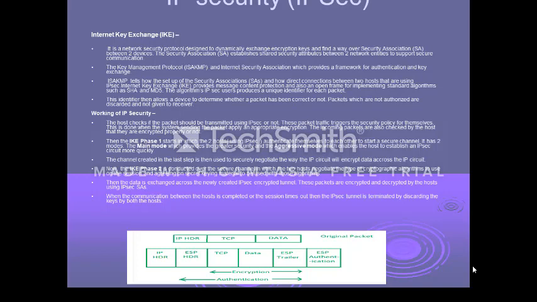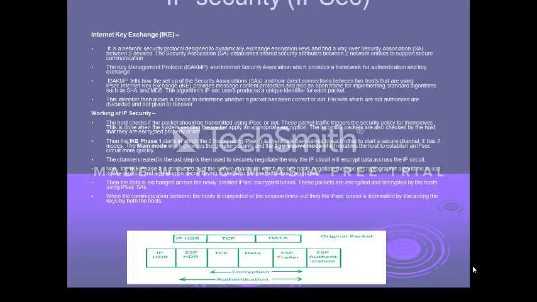So now, before the transmission, the payload part is encrypted and the IP header is left unencrypted in transport mode.